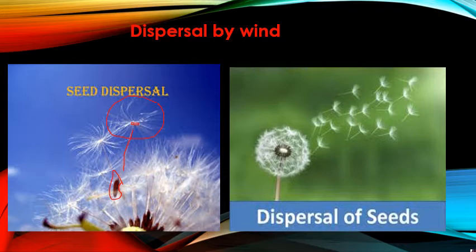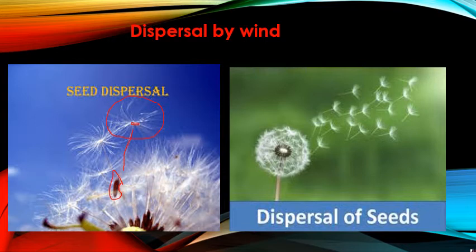All right, like dandelion or milkweed, जो मदार का पेड़ होता है. All right, these seeds are very light and they have hairy structure. So along with the hairy structure, the seeds can easily fly with the wind. Wind के साथ हवा में उड़ सकते हैं वो, ठीक है, और जब वो उड़ने लगते हैं, then they will be carried to different places, and in this way the seeds will get dispersed from the parent plant. जहाँ पे उगते हैं वहां से वो अलग अलग डायरेक्शन में जाके गिर सकते हैं.